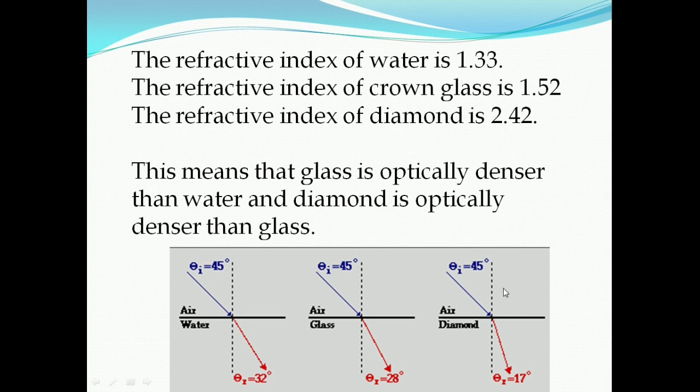Now see these three pictures. In all these three pictures, the angle of incidence is 45 degrees. When light enters from air to water, the angle of refraction is 32 degrees. When it enters glass from air, the angle of refraction is 20 degrees. And when it enters diamond from air, the angle of refraction is 70 degrees. So we can conclude that as the optical density of a substance increases, or its refractive index increases, the angle of refraction for a given angle of incidence decreases. So if we want to compare the optical density of two media, then the medium with the lower angle of refraction is optically denser.